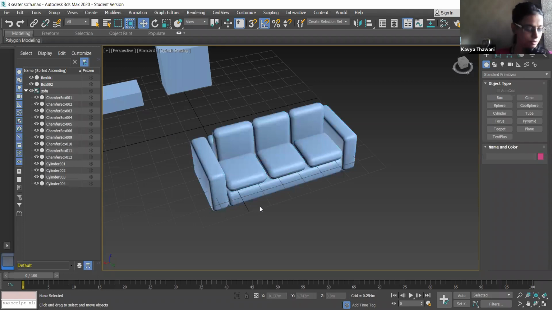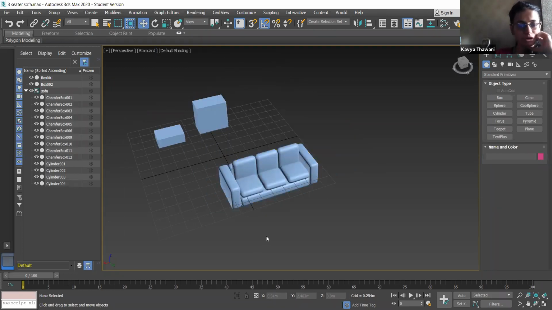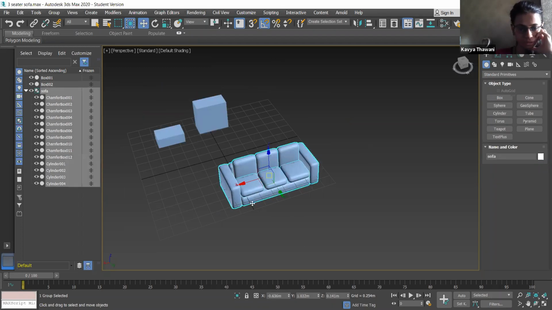Now, if you want to ungroup something, select it. Click anywhere on the sofa, you can see it is one single object. If you have made some mistake and want to redo it, we ungroup it.